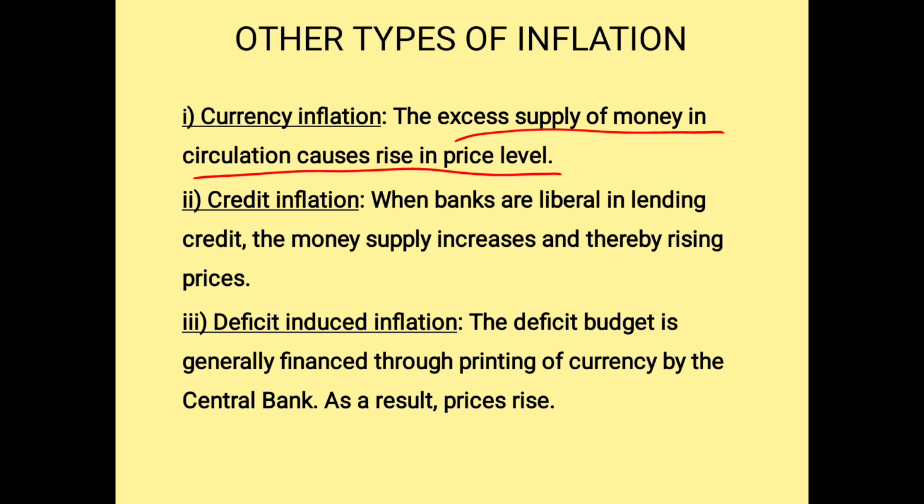So when there is a deficit budget, what happens? You have to finance it through printing of currency. Because of that, more currency comes into circulation, and there is a rise in inflation.